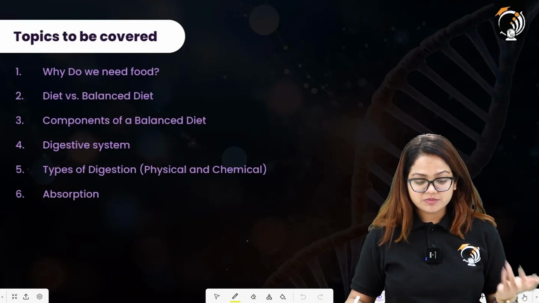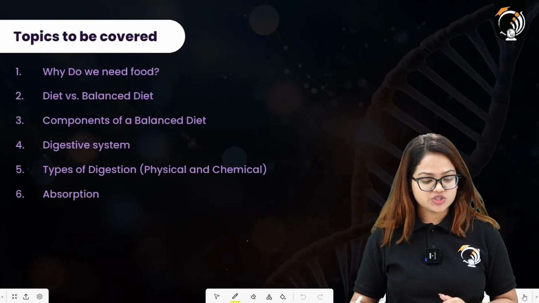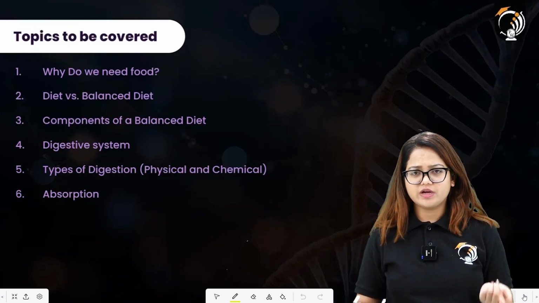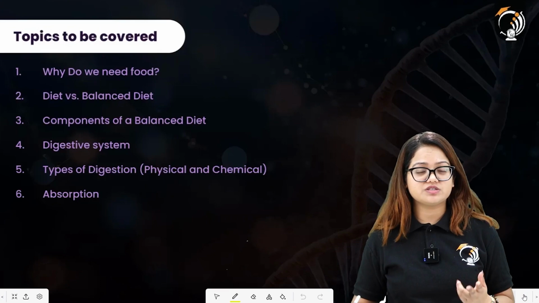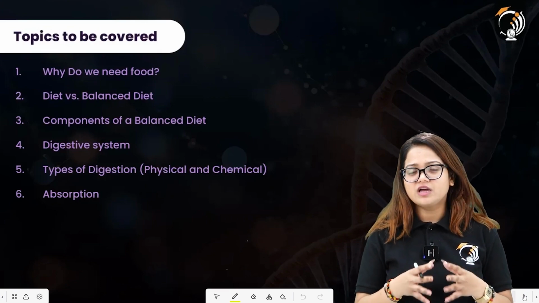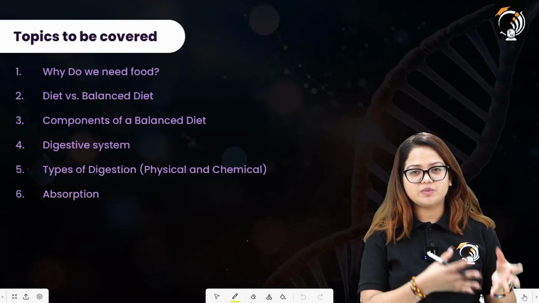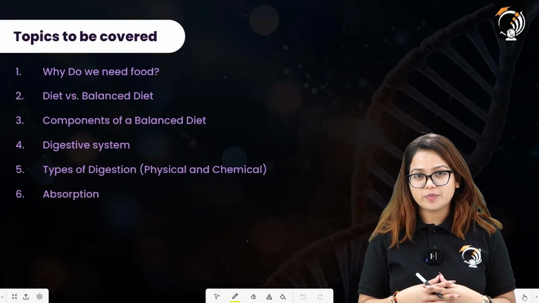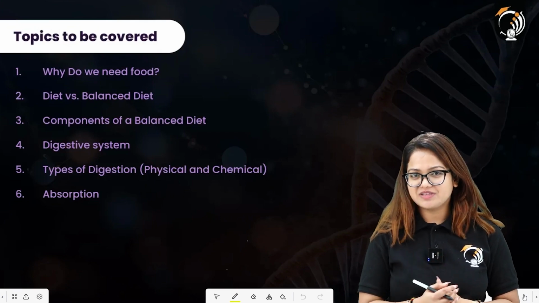Then the digestive system, types of digestion, physical and chemical digestion, and then absorption. After that we are going to study assimilation and egestion also, but these are not very important from the examination view, because we have not met many questions on these two topics in the previous year papers. So we are going to proceed with our session here.